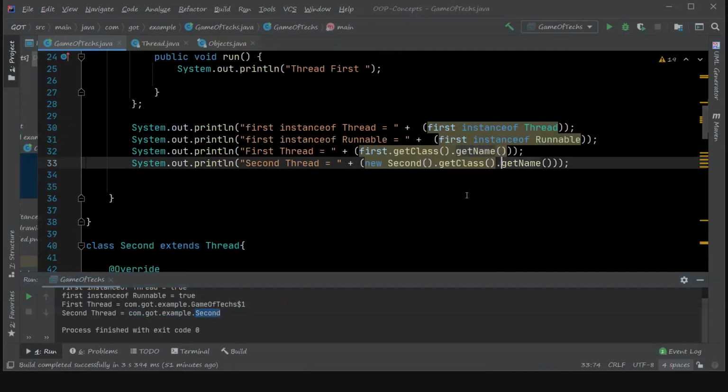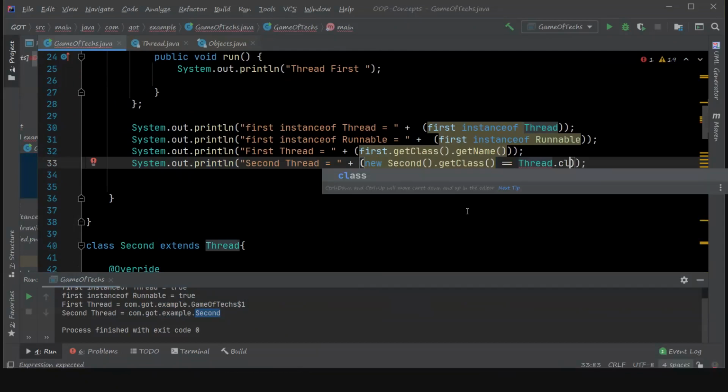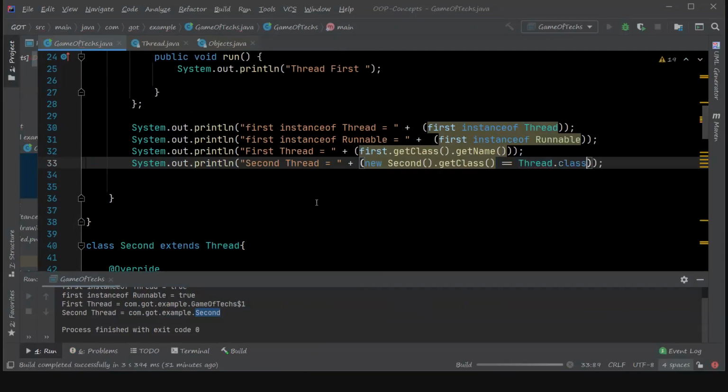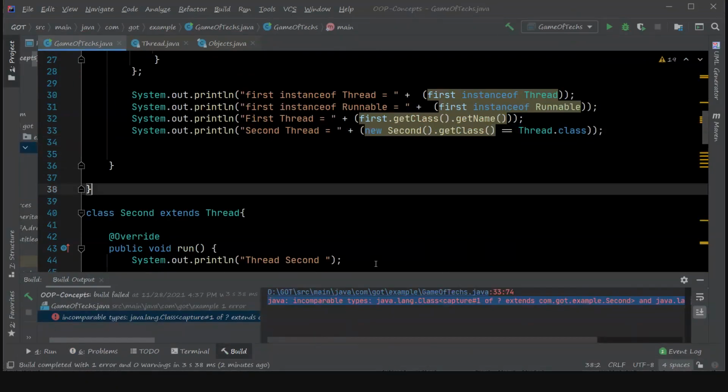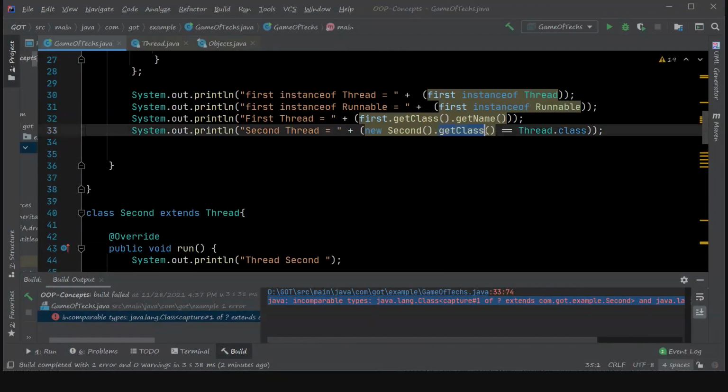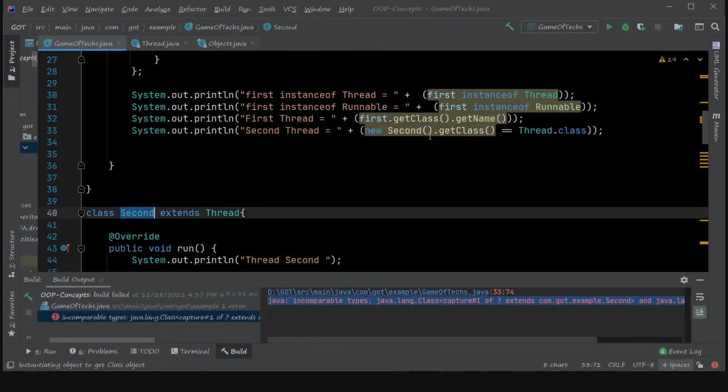Now what happens when I check whether this is equal to Thread.class? Let's see here. You can see there is a compilation error, and this is because this expression will always return a false literal, because it's the class of Second actually.